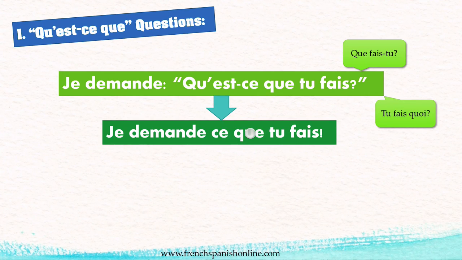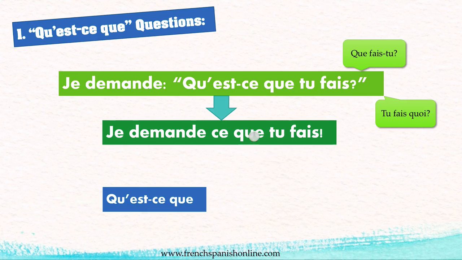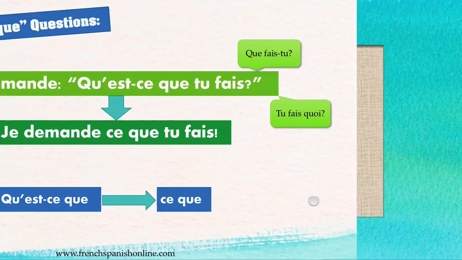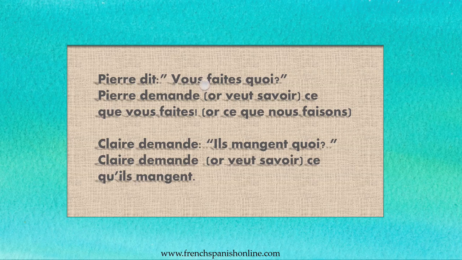Qu'est-ce que becomes ce que. And this is the rule for the qu'est-ce que questions. Qu'est-ce que becomes ce que. Let's take more examples. Pierre dit, vous faites quoi? Or, qu'est-ce que vous faites? For example. Here it is a direct speech. Indirect is Pierre demande, or veut savoir, wants to know, ce que vous faites. Again, we replaced quoi or qu'est-ce que by ce que.